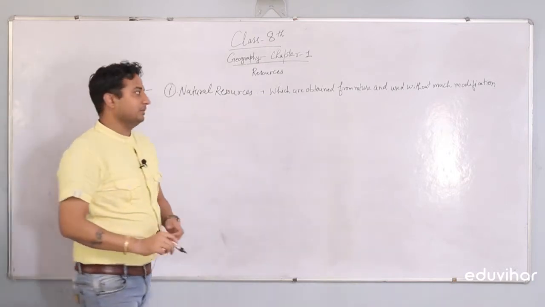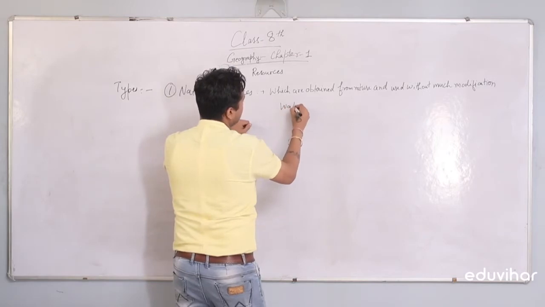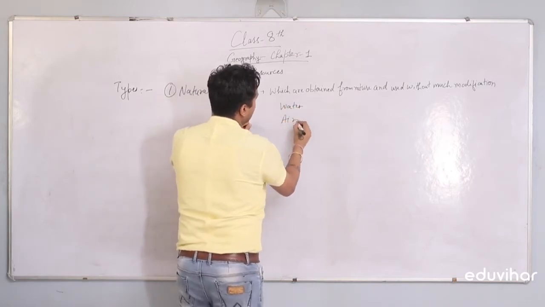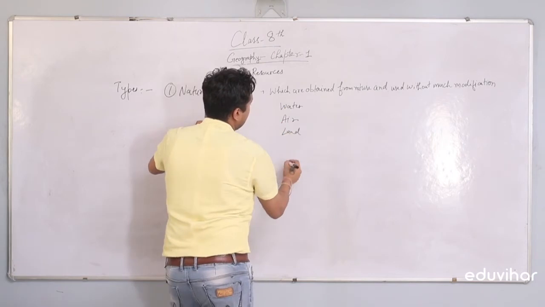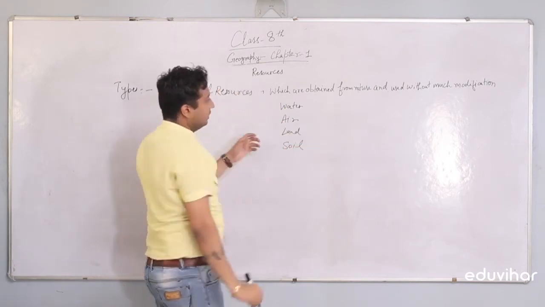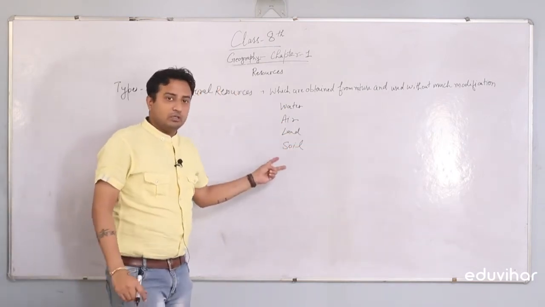Examples, as all of you are aware: water available with us, air available in the environment, land we have, soil we have. So these all are termed as natural resources.